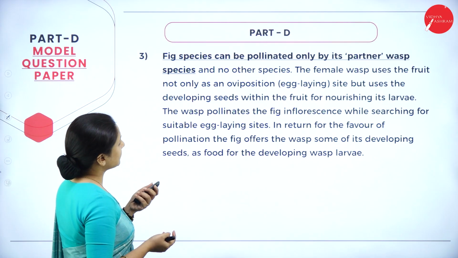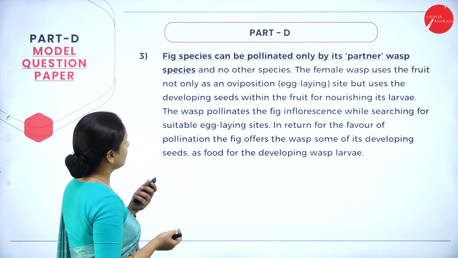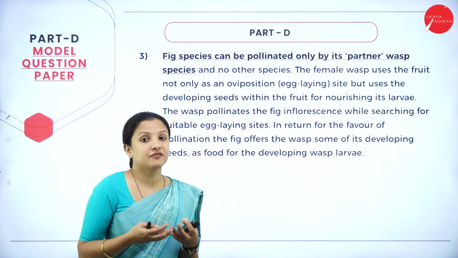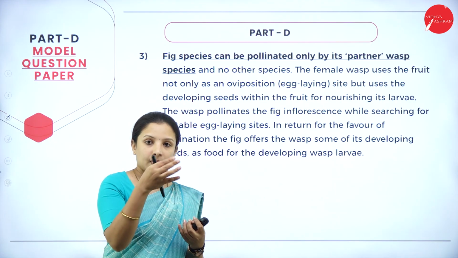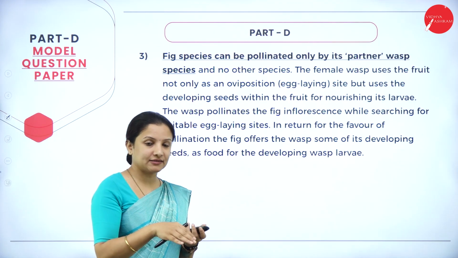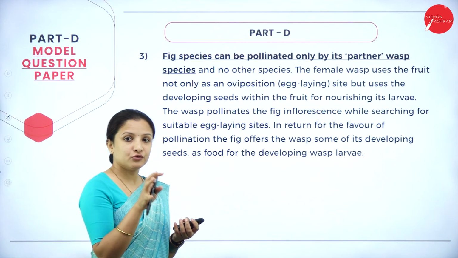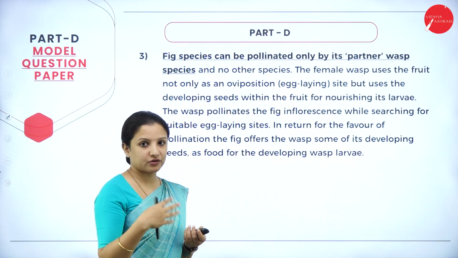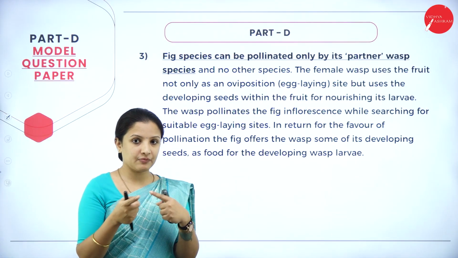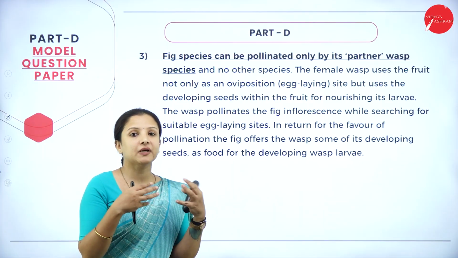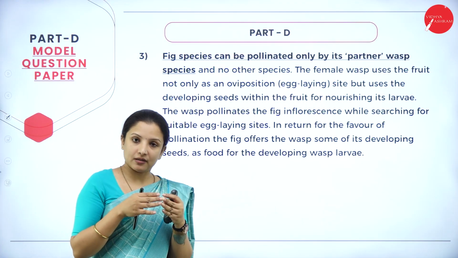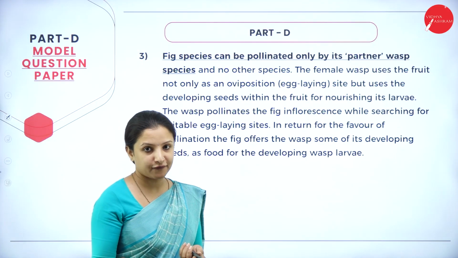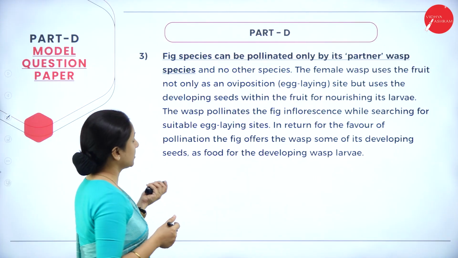Next example, fig species can be pollinated only by its partner wasp species and no other species. So whenever we cut open a fig fruit, we can see larvae and flies inside it. That is because the pollination happens inside that itself. So therefore, the female wasp uses the fig fruit for laying the eggs, and during that process, pollination will also happen. So therefore, it is a mutualistic relationship where the fig can get pollinated, and for the wasp, it provides a safe place for laying eggs, and also once the eggs hatch and the larvae come out, they can use it as food. So therefore, it is a mutualistic relationship.